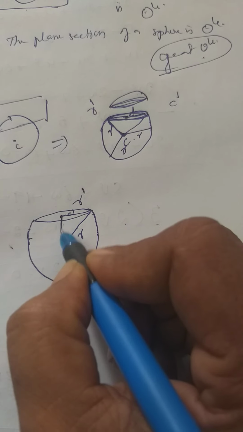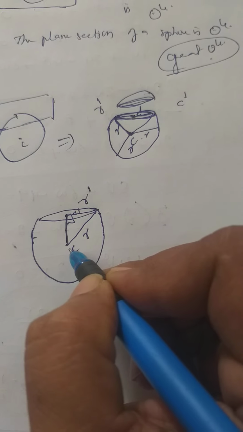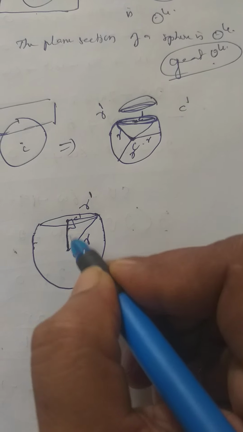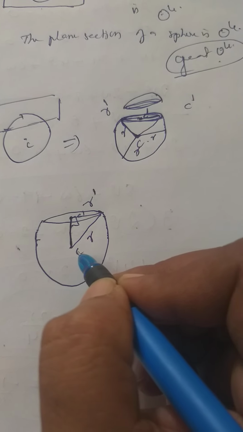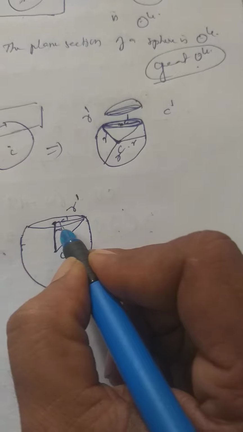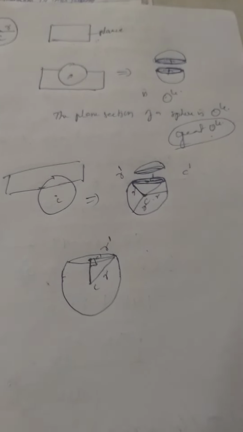If you draw like this, C dash is the foot of the perpendicular from C onto the plane. This is 90 degrees.